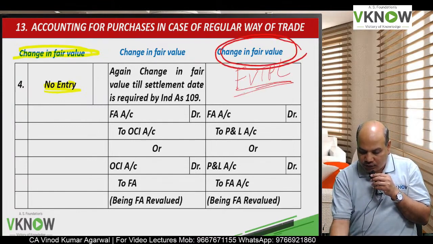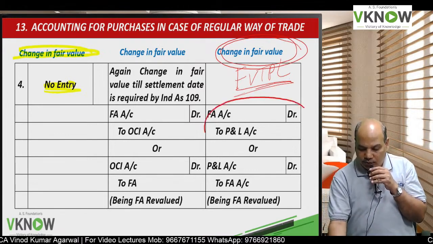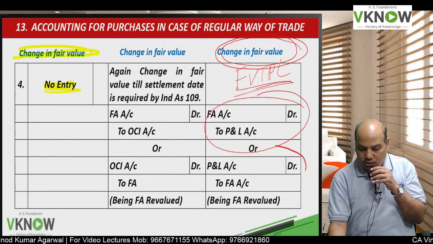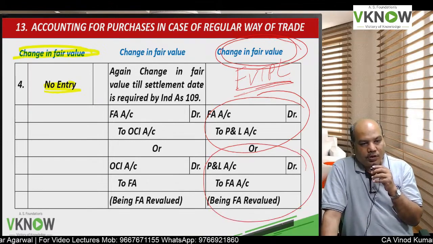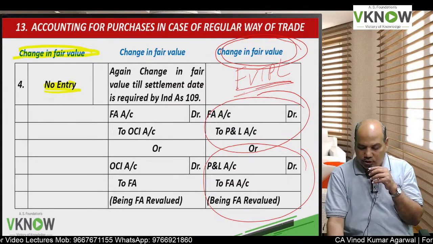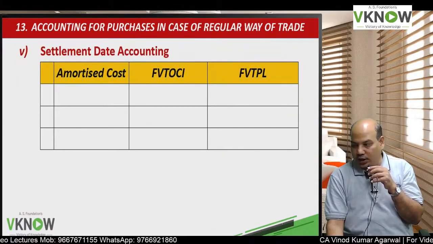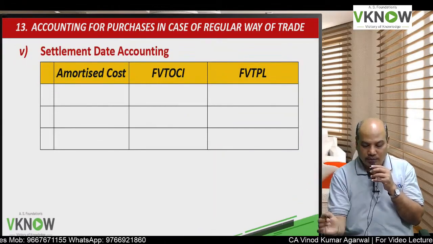If there is a change in fair value on the settlement date, we'll pass the entry financial asset to P&L account if it is going up. If the value goes down, then P&L account debit to financial asset account. That was about trade date accounting.